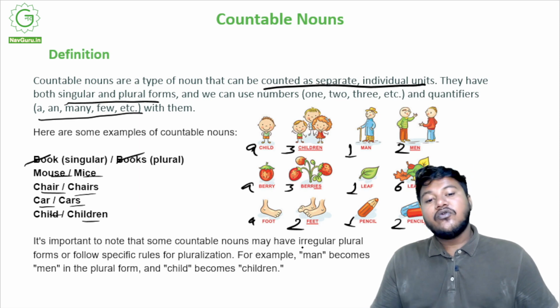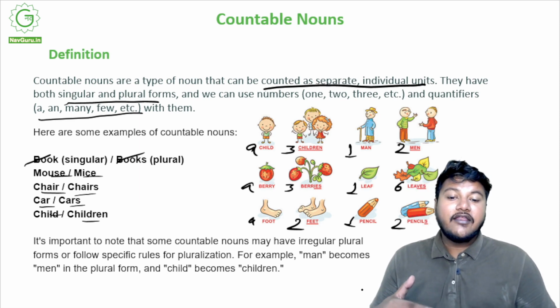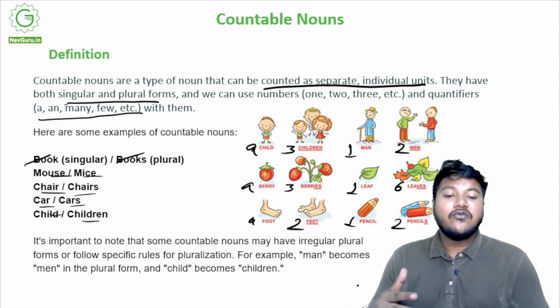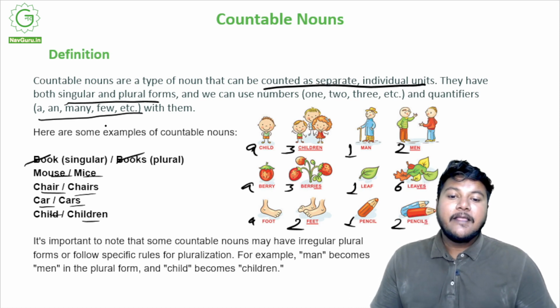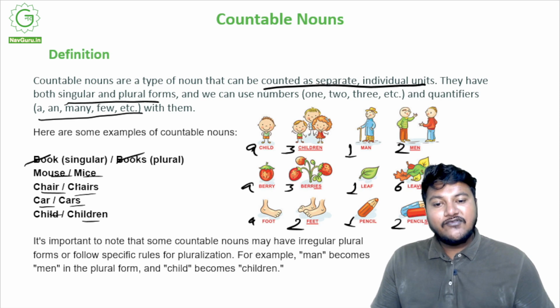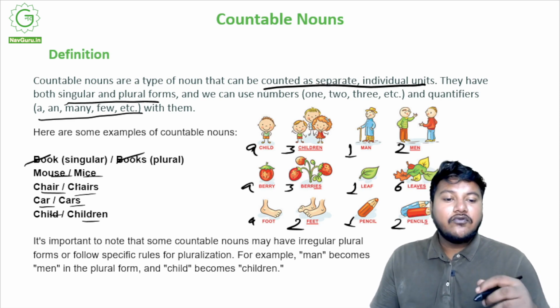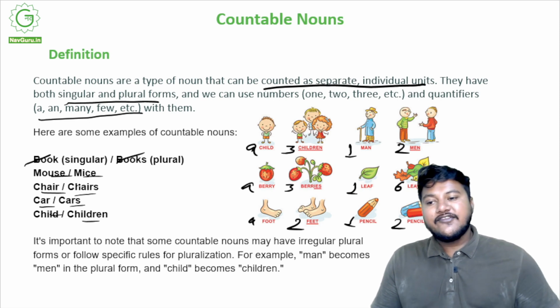Now it is very important to note that some countable nouns may have irregular plural forms or follow specific rules for pluralization. For example, man becomes men, child becomes children, woman becomes women. So mouse became mice over here, as you can see. So we'll be discussing them in the assignments as well. But yeah, it is very important to know that countable nouns, when they turn to plural form, change their forms, right? Next, moving on.